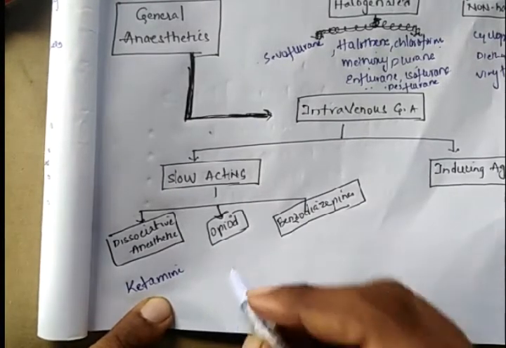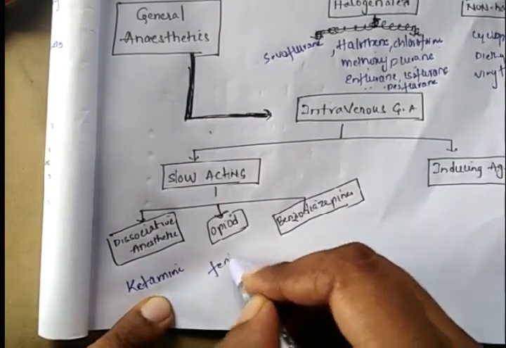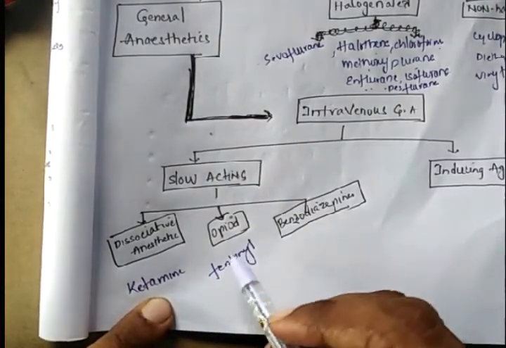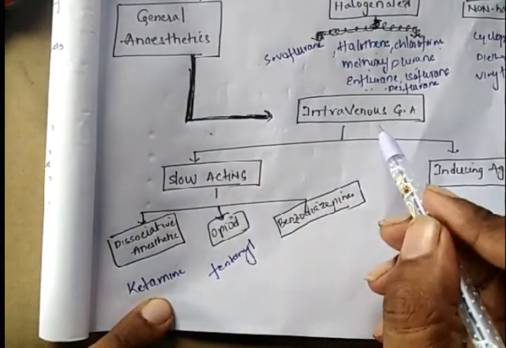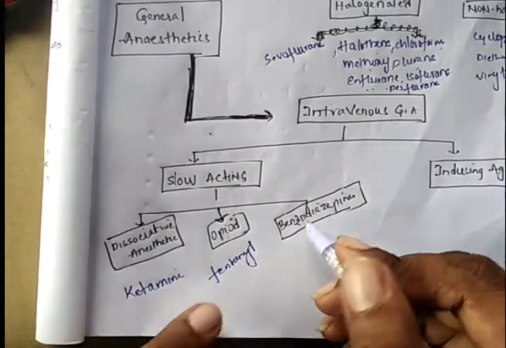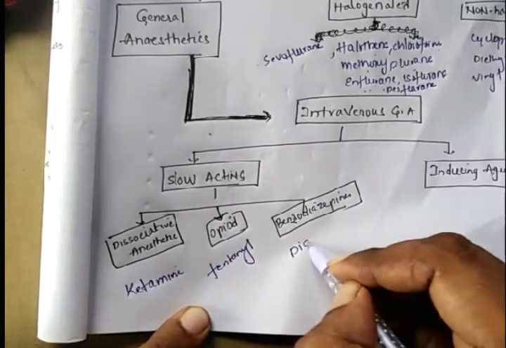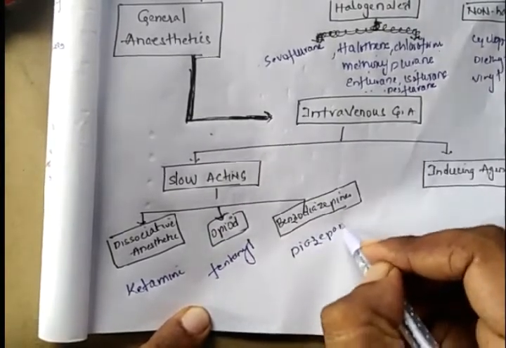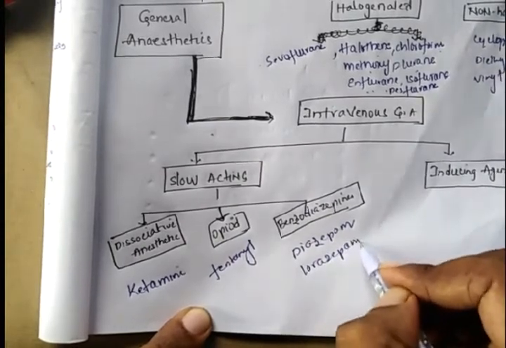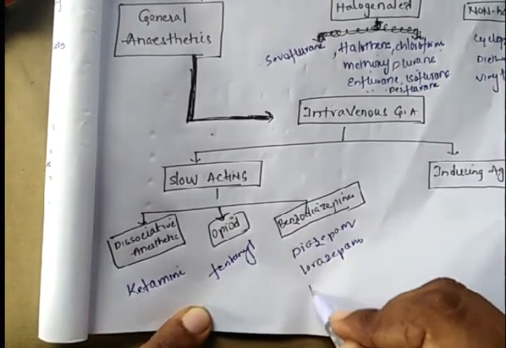For the opioid, the example is fentanyl, already discussed in non-steroidal and steroidal anti-inflammatory drugs. The opioid slow acting intravenous general anesthetic is fentanyl. Coming to the benzodiazepines, examples are diazepam, lorazepam, midazolam.